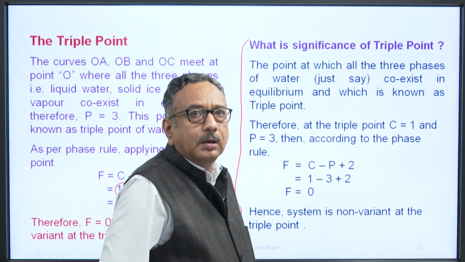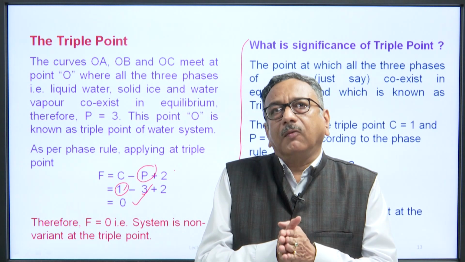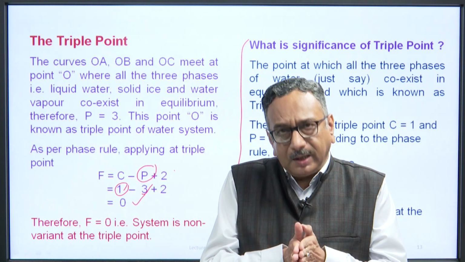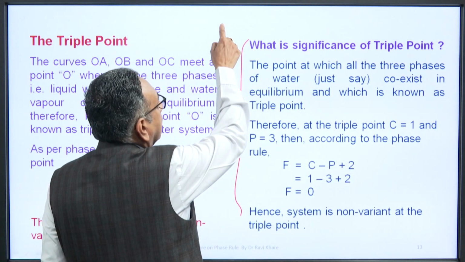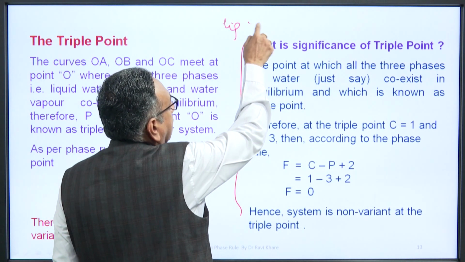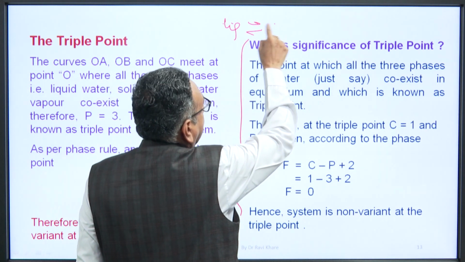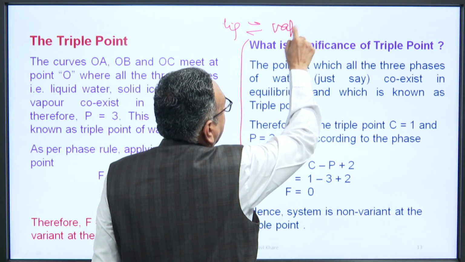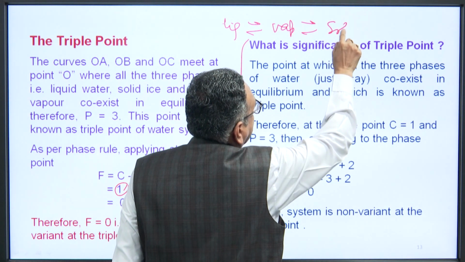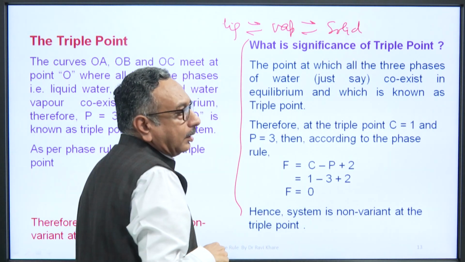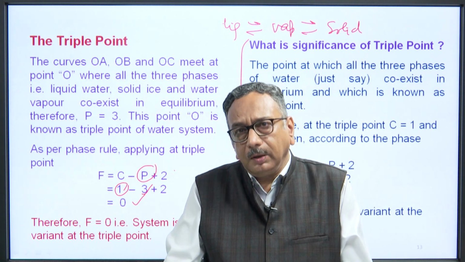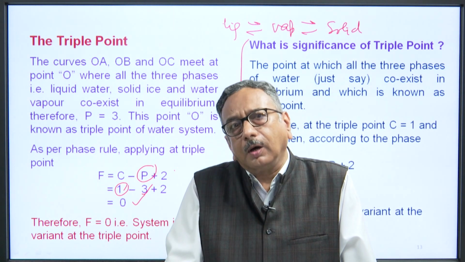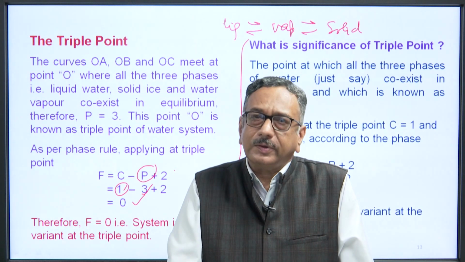At the triple point all the phases of water are existing in dynamic equilibrium, that is, water liquid, water vapor and water solid, all are in dynamic equilibrium. So, at the triple point the system is non-variant, that means F is equal to 0.